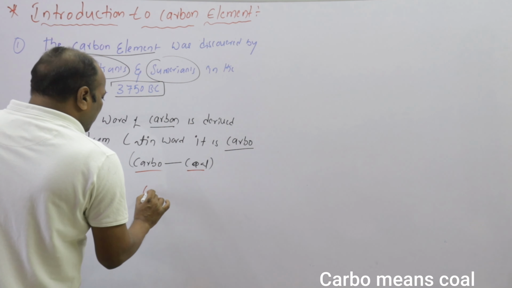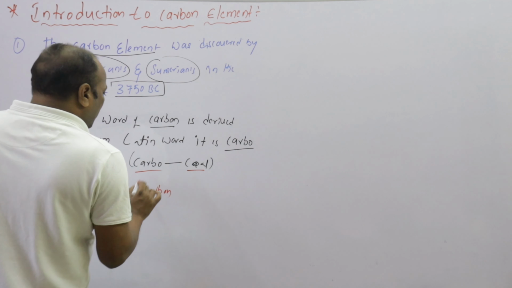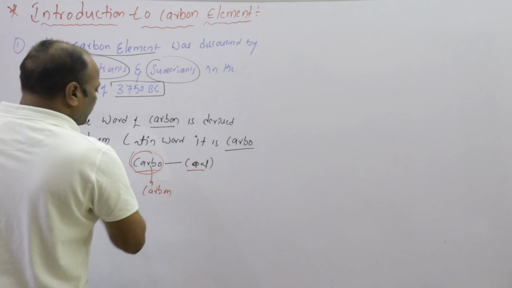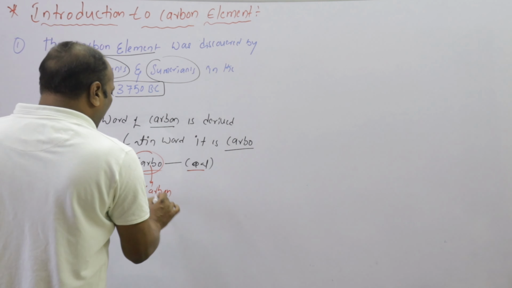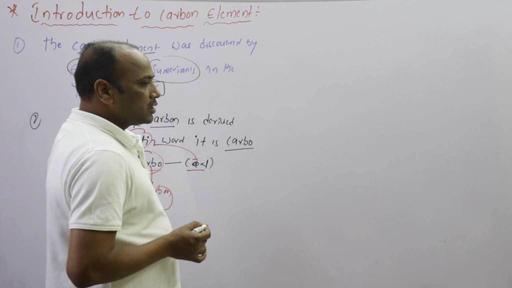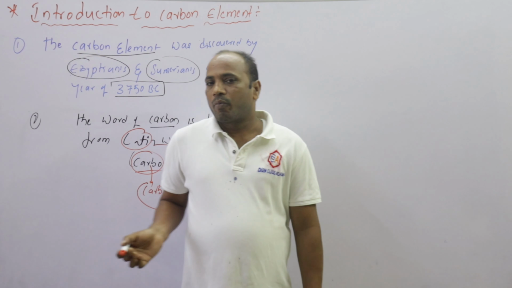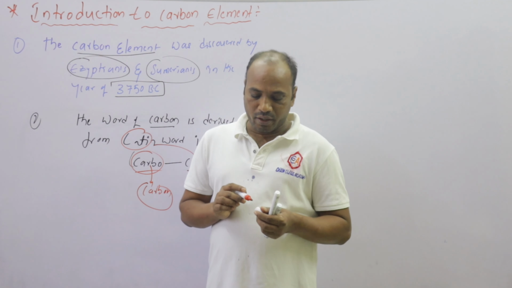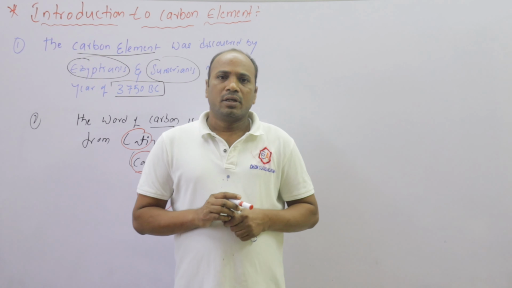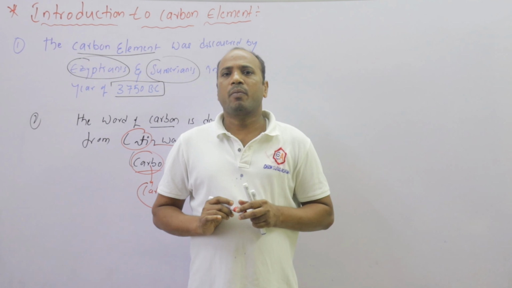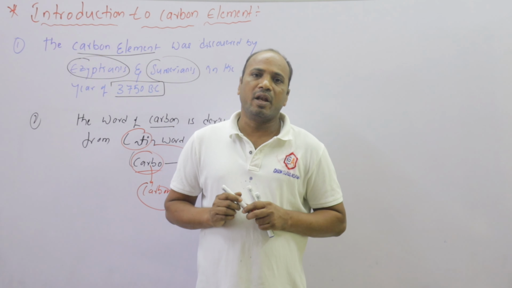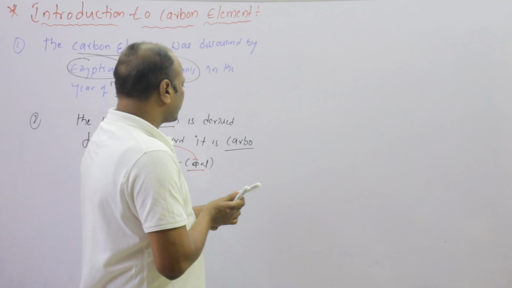The word carbon is derived from carbo. It is the second point. The word carbon is derived from a Latin word. And the third point is the position of carbon element in the periodic table.